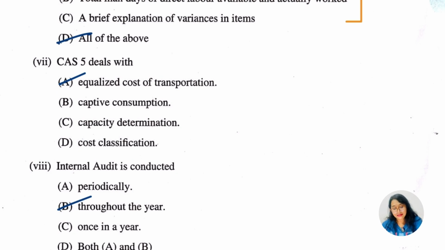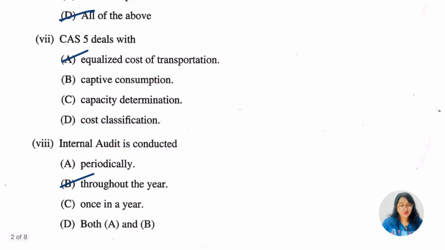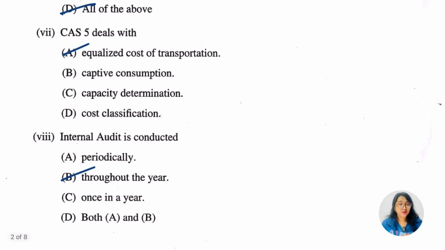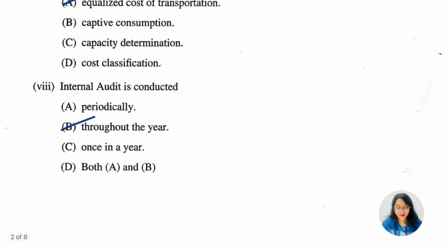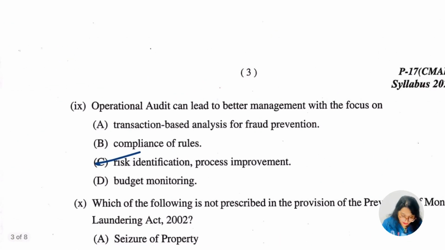When you are going for CAS, guys, cost accounting standards, try to memorize the CAS number and the name, because sometimes direct, straightforward questions come in the MCQ. So we can expect questions from CAS. Just by remembering the name you will get the answers. There was nothing much in this. Let's go for the eighth. Internal audit is conducted throughout the year. We know this, and B is going to be our answer.